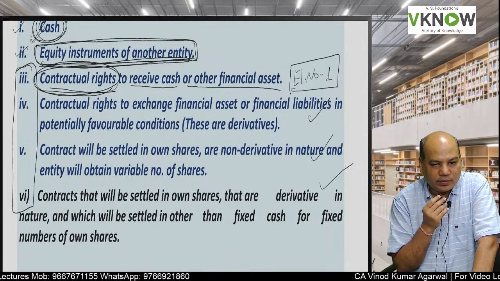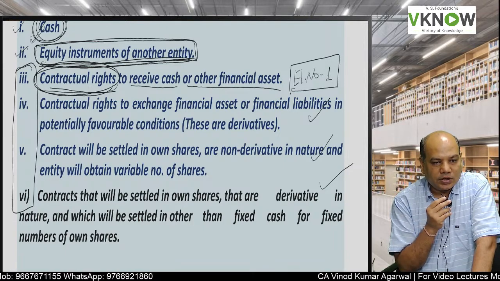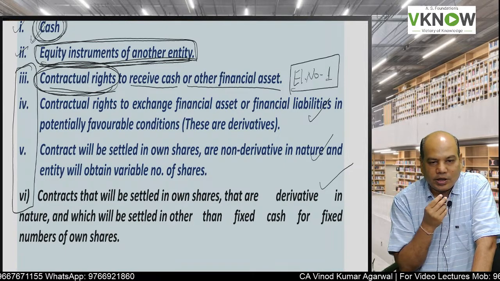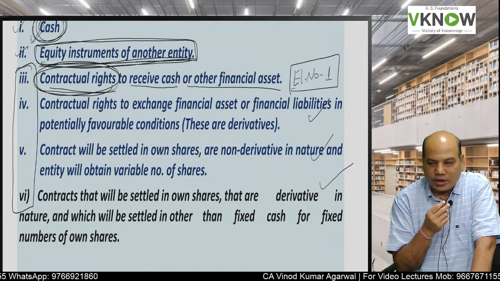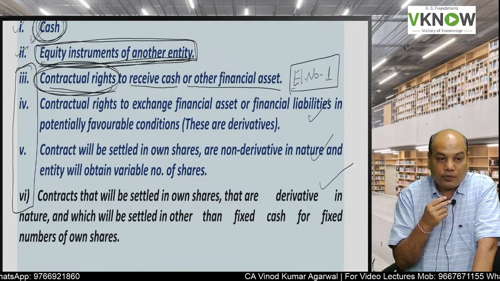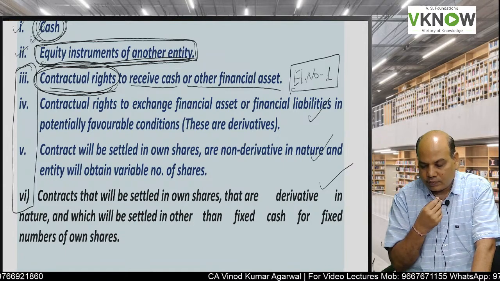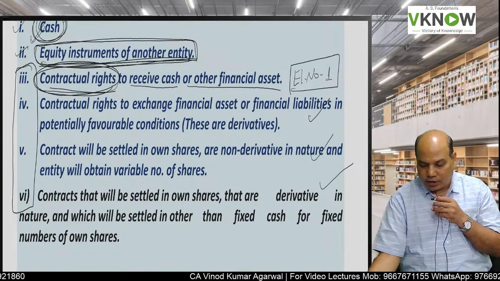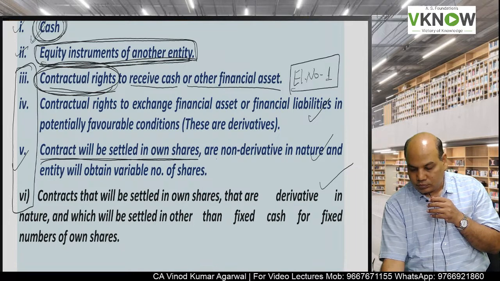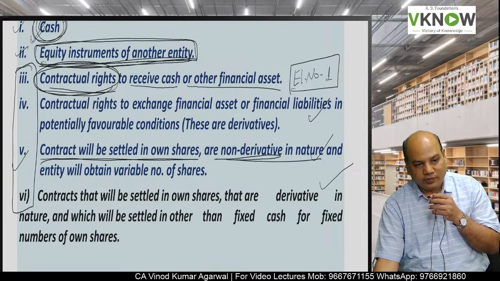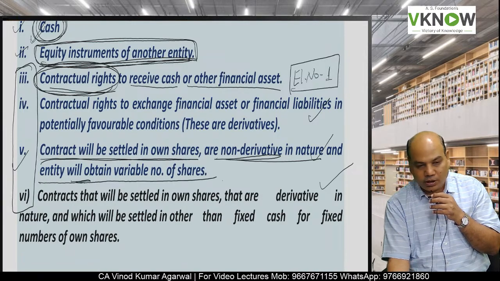These are derivatives. So for one party, a derivative would be a financial asset, and for the other party the derivative would be a financial liability, because when the derivative turns favorable for one party, for the other party it turns unfavorable. The next element, number 5, is a contract which will be settled in own shares, which is non-derivative in nature, and the entity will obtain a variable number of shares.